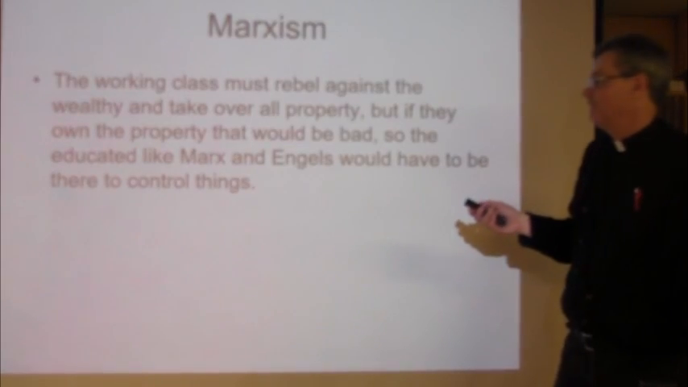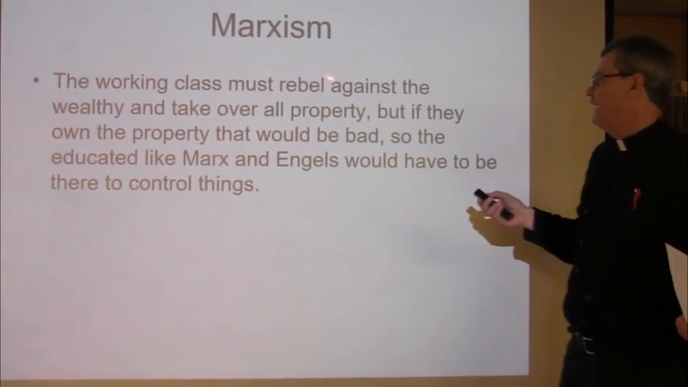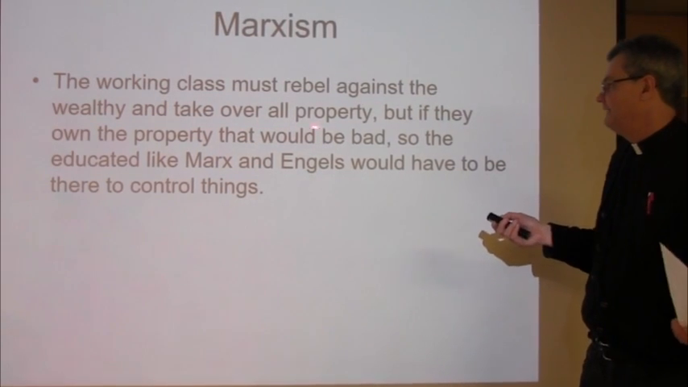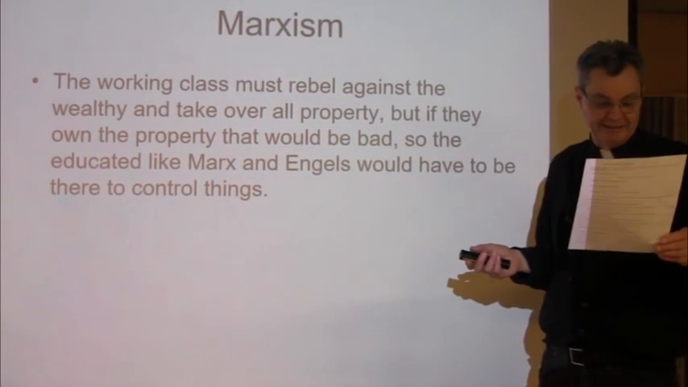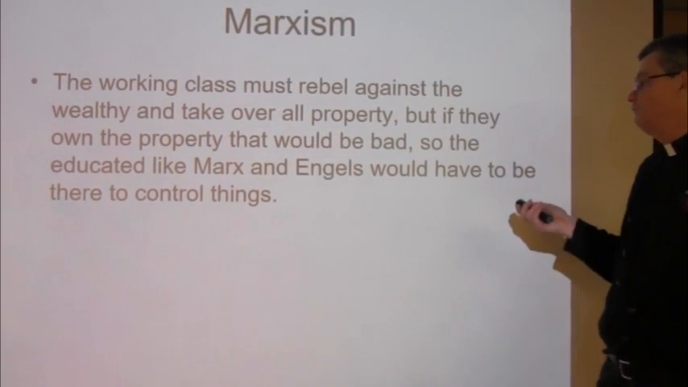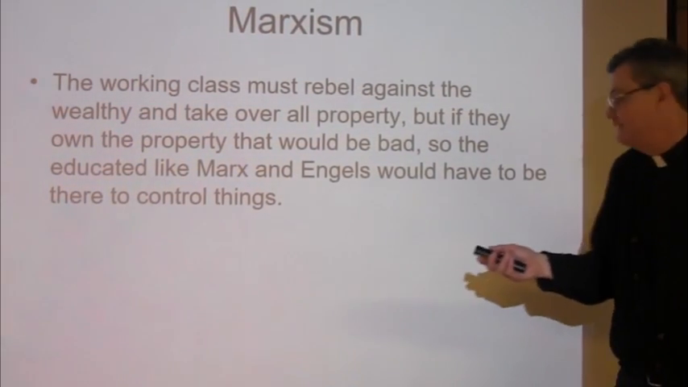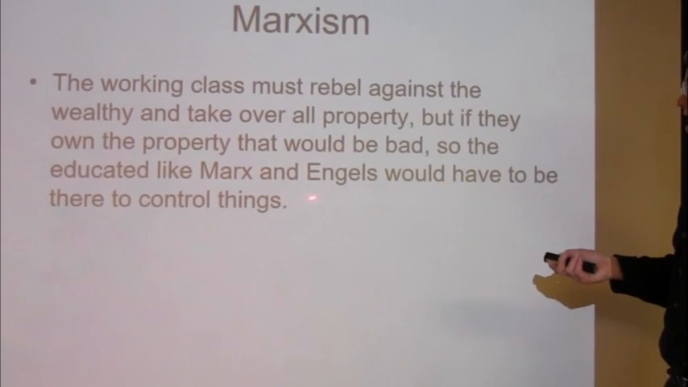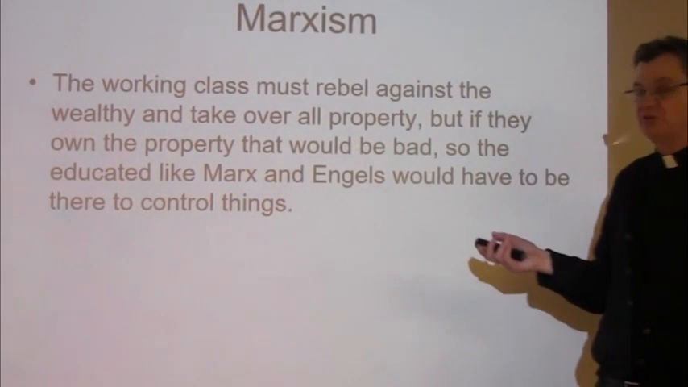What's he say? The working class must rebel against the wealthy and take over all the property. Okay, that's all you have to write. But if they own the property, that would be bad too, because ownership is bad. So the educated, like Marx and Engels, would have to have control of things.